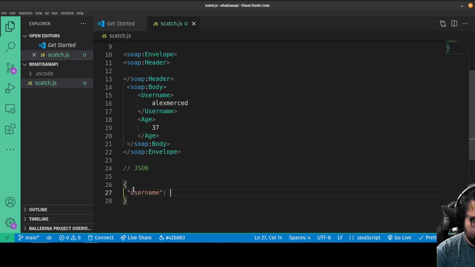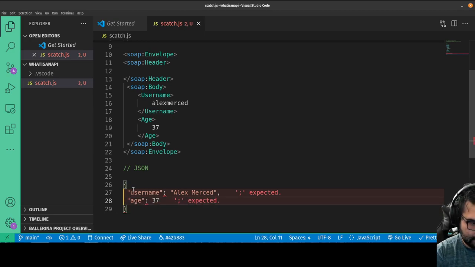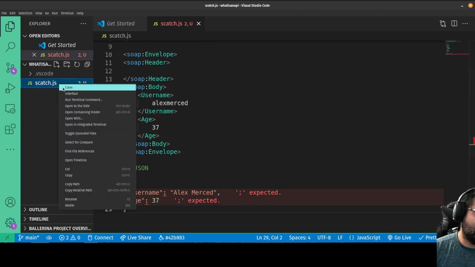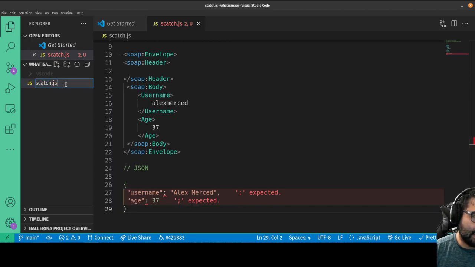Username: AlexMerced. Oops, I did that wrong. AlexMerced. And then age: 37. Okay, so that's how it would look. It looks a little funky because it thinks I'm writing a JavaScript file. Maybe let me just make this a text file. Rename it to text.